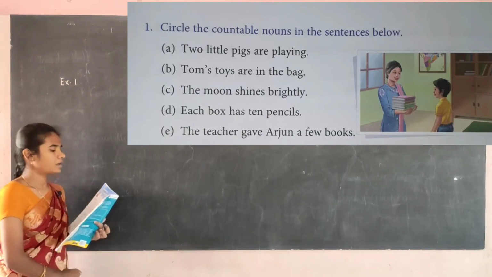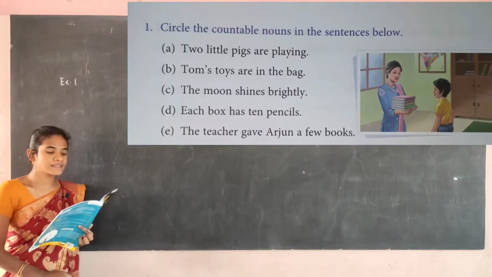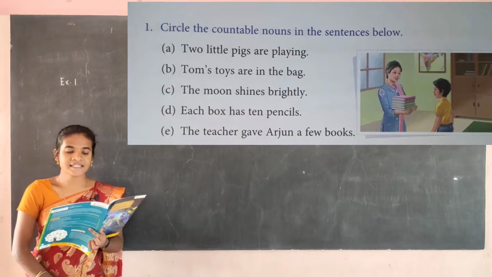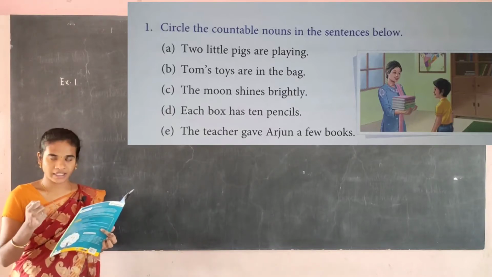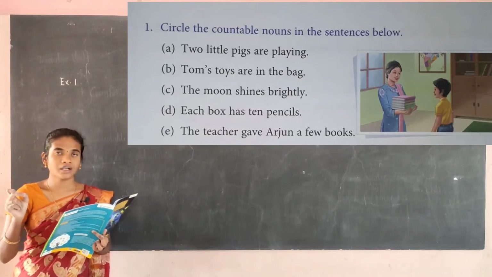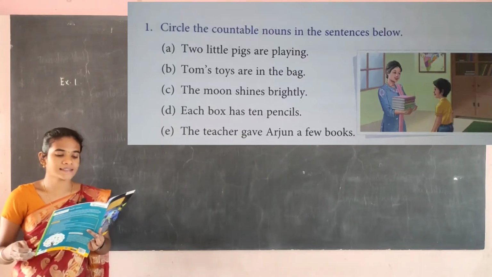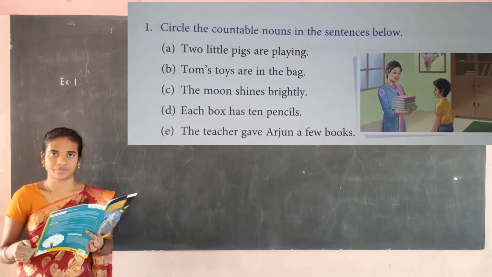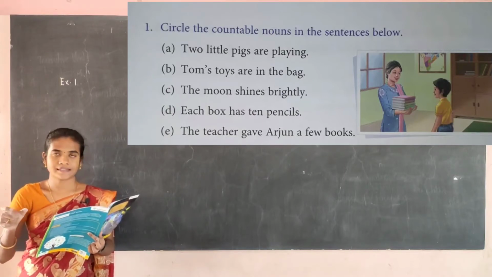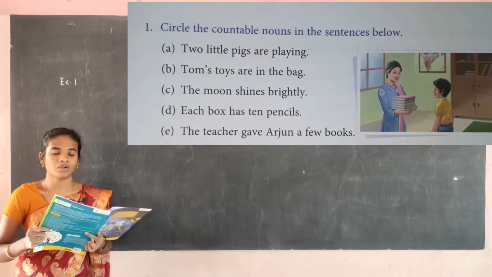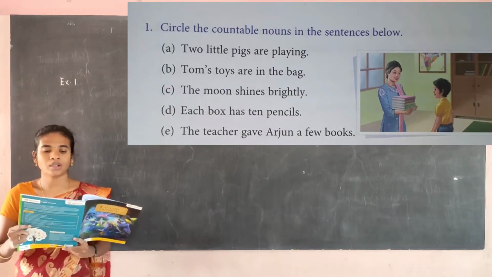So in A, 2 pigs are playing. Here pigs is the countable noun. We can count the pigs. So circle the word pigs. Then next B, Tom's toys are in the bag. So here toys is the countable noun and bag is also a countable noun. Toys, bags are the countable nouns.